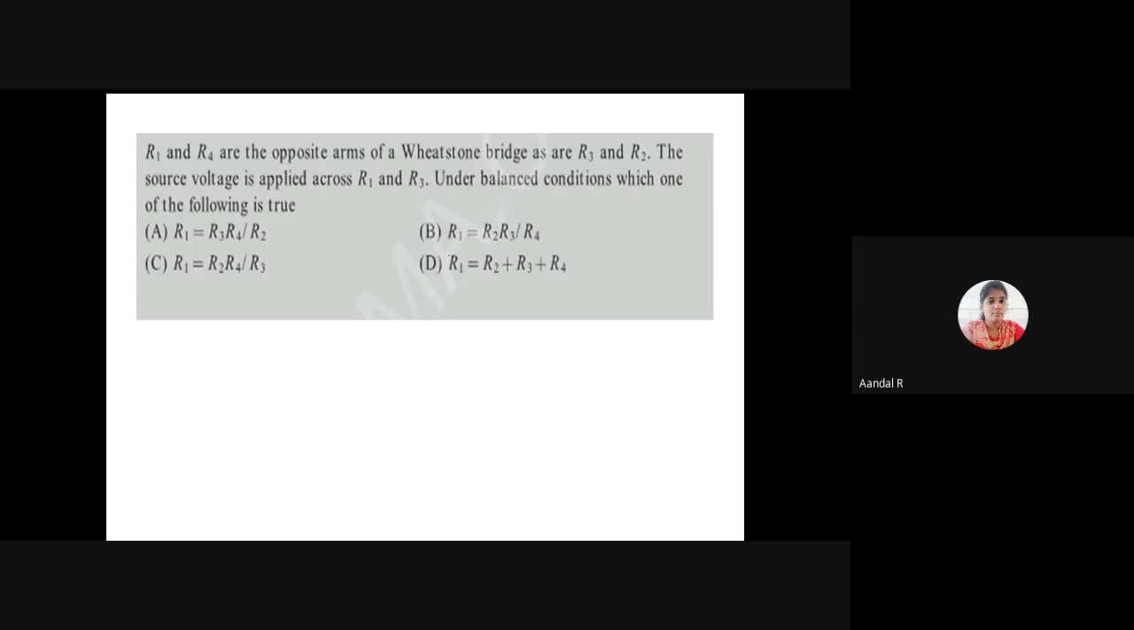Option A, R1 equals R3 times R4 by R2. Option B, R1 equals R2 times R3 by R4. Option C, R1 equals R2 times R4 by R3. Option D, R1 equals R2 plus R3 plus R4.